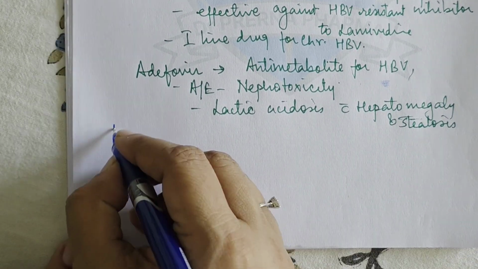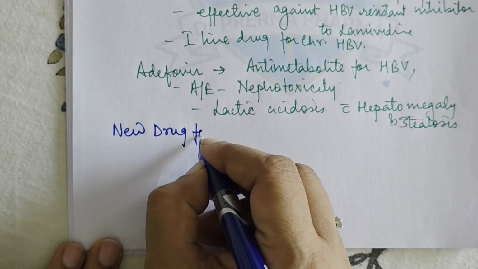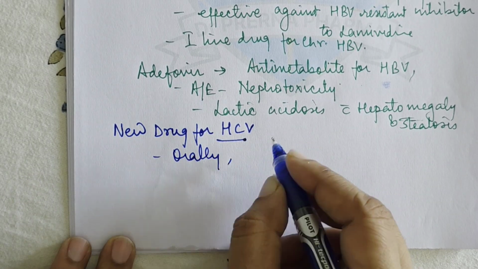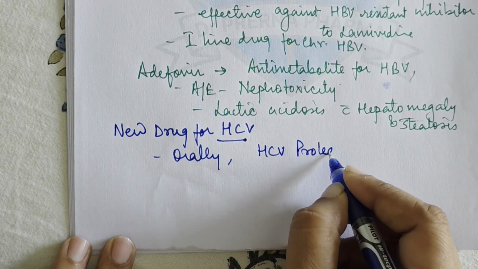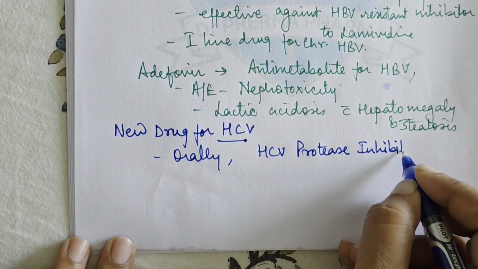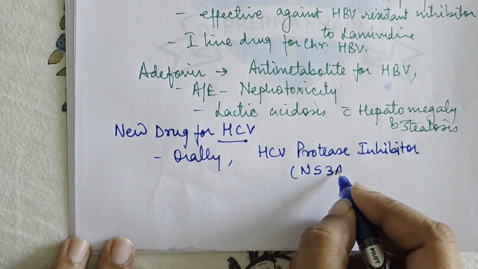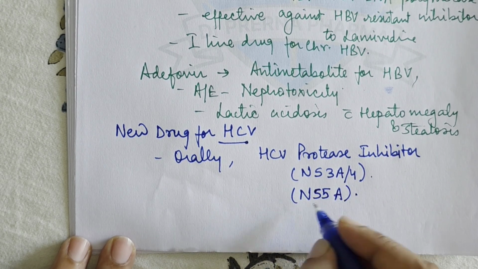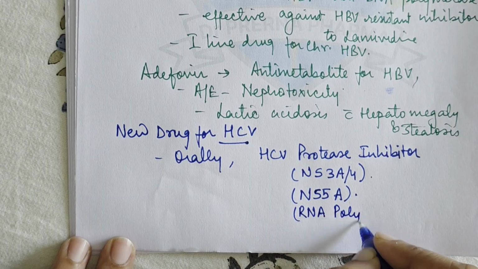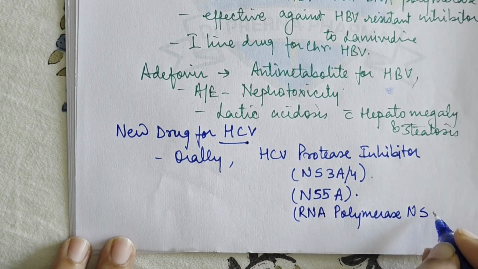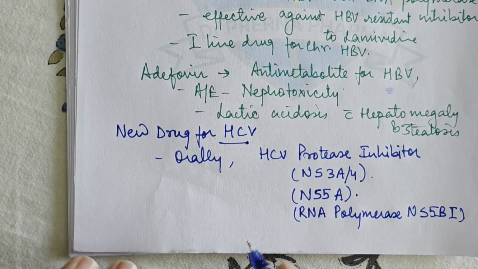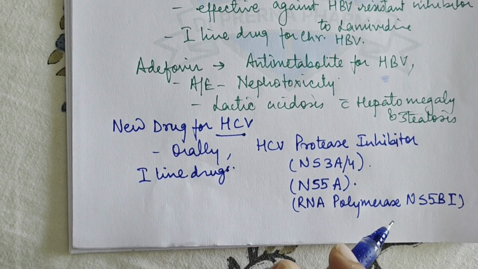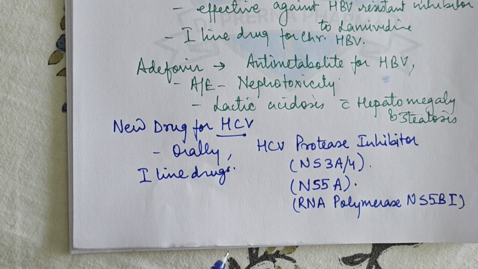Then there are some new drugs for hepatitis C virus. Now these drugs are effective orally also. They can be taken orally. They include HCV protease inhibitors, which are called NS3/4A inhibitors. Then we have NS5A inhibitors. Then we have RNA polymerase NS5B inhibitors. They are used as first line drugs for hepatitis C in different combinations. Okay, so these are the drugs which are used in HCV.